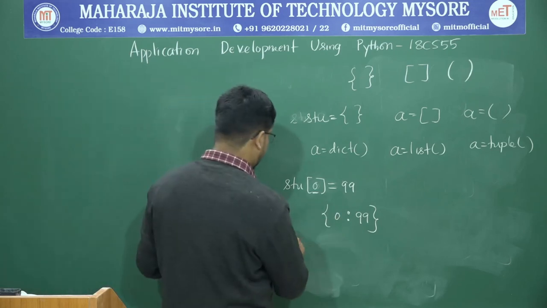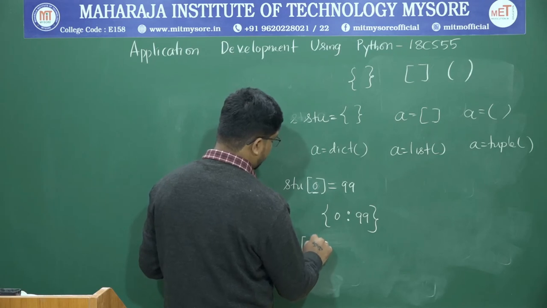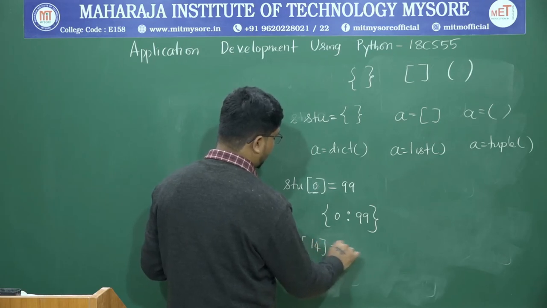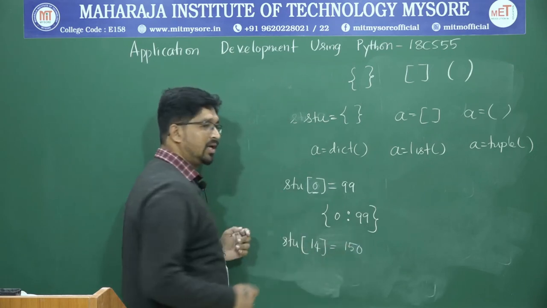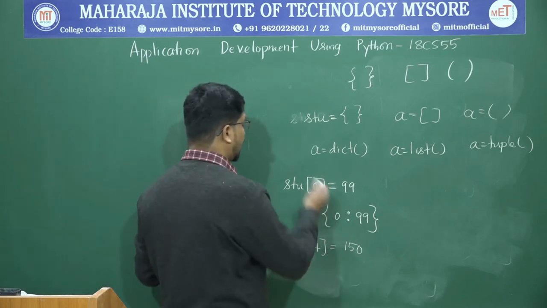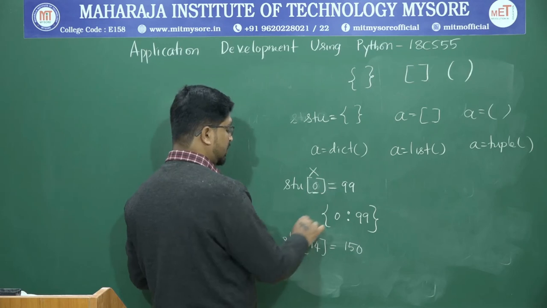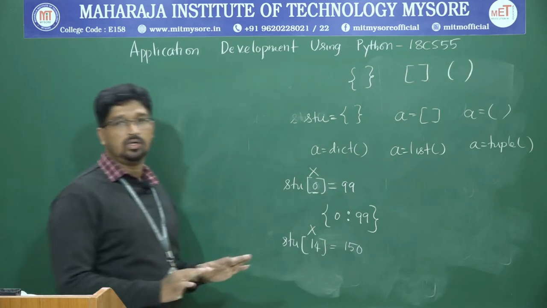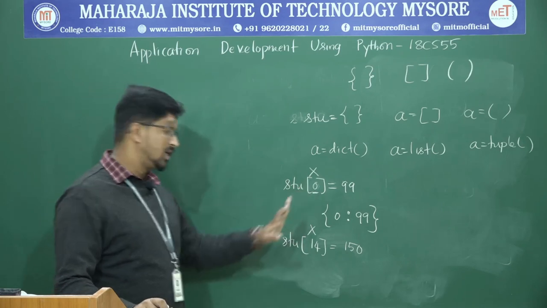Again, if you want to insert, student of 14 is equal to 150. Simply I am writing random data. Don't worry about random data. Student of 0 is not a 0 index. Don't consider it as a 0 index. And this is not the 14th index. They are just the key values.